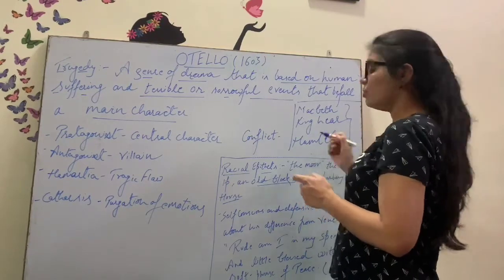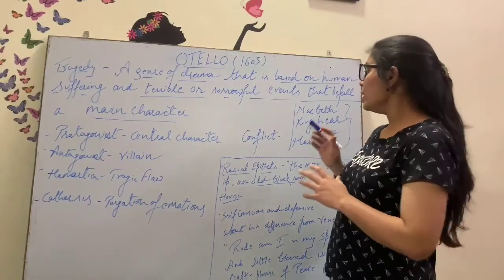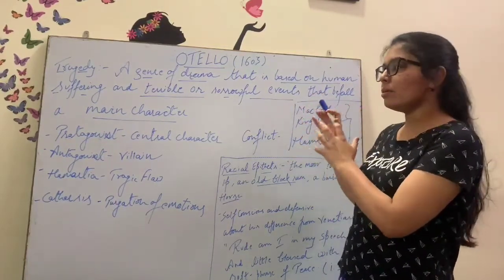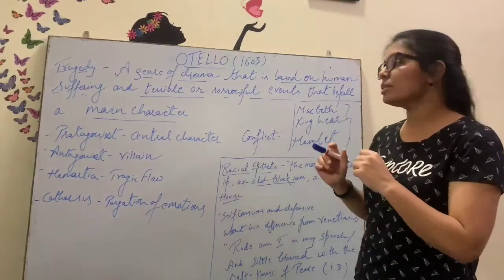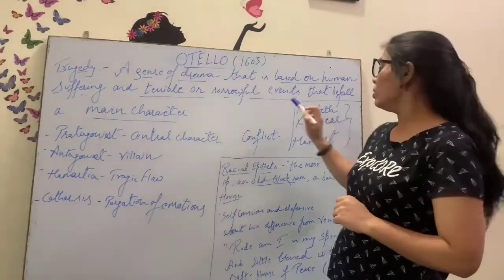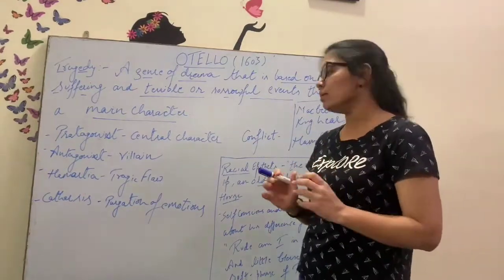So these are the four masterpieces written by our great dramatist William Shakespeare. This information is apart from here, but you can always keep it in your mind when you are reading literature, that Othello, Macbeth, King Lear and Hamlet are the masterpieces written by William Shakespeare.